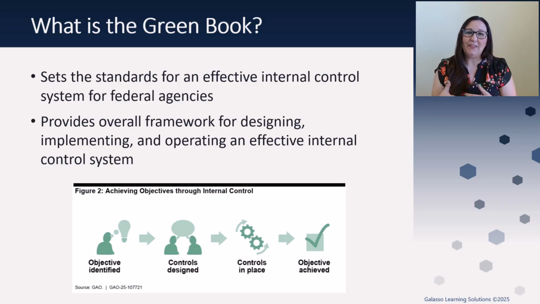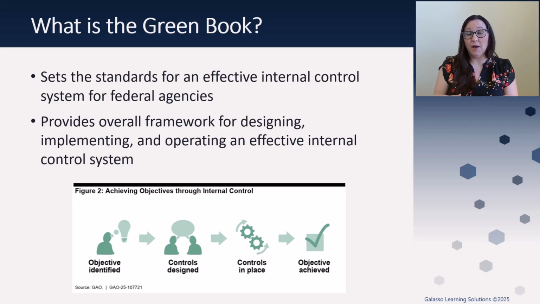Before we look at some of those changes in this new revision, let's identify what the Green Book is. This is a book that talks about effective internal control systems and the standards for the federal government and those federal agencies. It provides a general framework that walks through how to design, implement, and then also monitor an effective internal control system. And it can be adopted by state and local governments and quasi-governmental entities. We also can see it in nonprofit organizations.